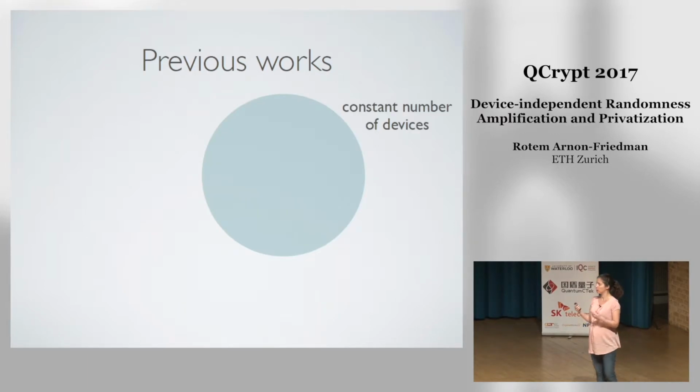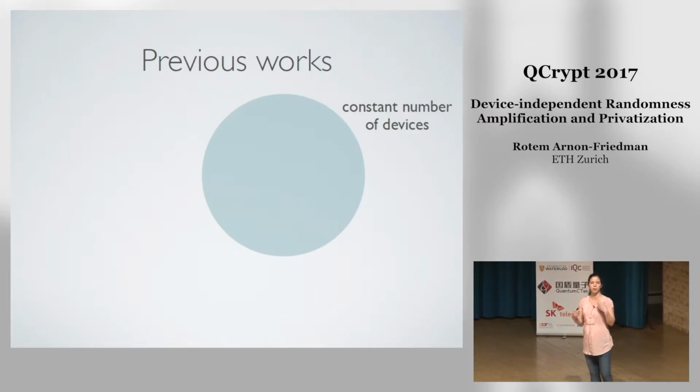So the first one is a constant number of devices. This is something that I want my protocol to have. What does it mean? It means that the number of the black boxes from the previous slide, I want it to be a small constant. Why? Because if I now have a protocol with a polynomial number of boxes, then obviously it means that in the experiment, you need to have polynomially many quantum labs that will implement this, and this is not realistic for a protocol. Okay, so I want a constant number of devices.